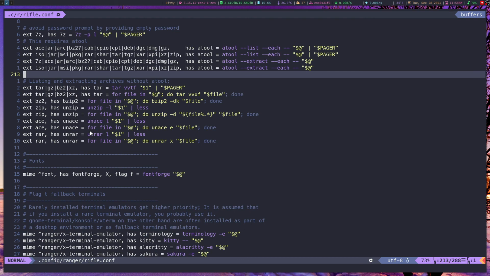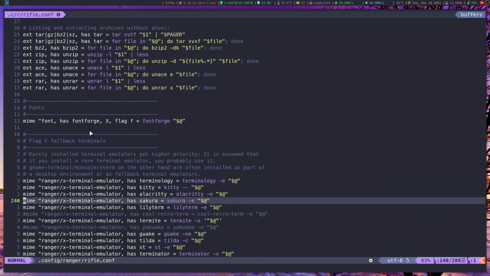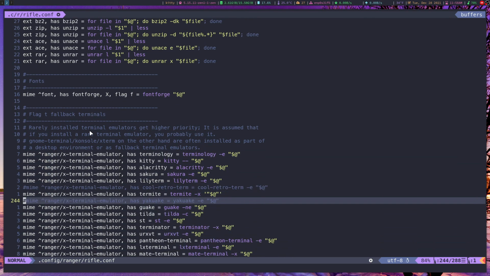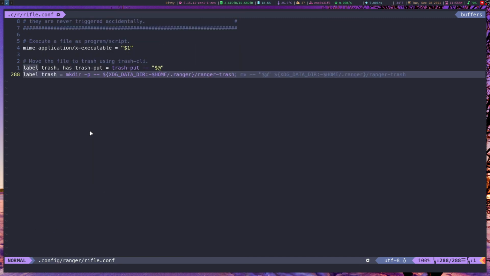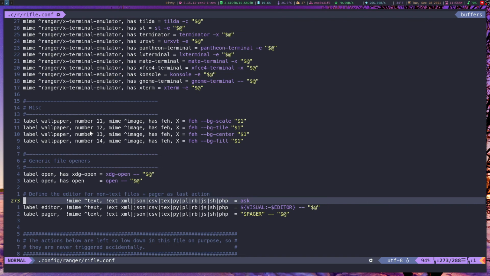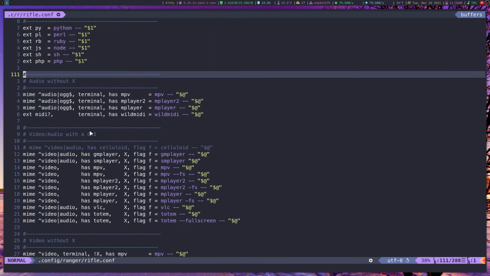When I load up this, what will it do? When I do terminals, what terminal will it fall back to? In this case, I have Kitty on here, but if I had, say, URXVT, it will launch that. If I had Xterm, it would use that instead. I think that's about it. So this is just a really cool file that allows you to change the defaults, essentially, for whatever applications you use when you launch a particular file. And that's pretty much all I wanted to show you with Ranger.